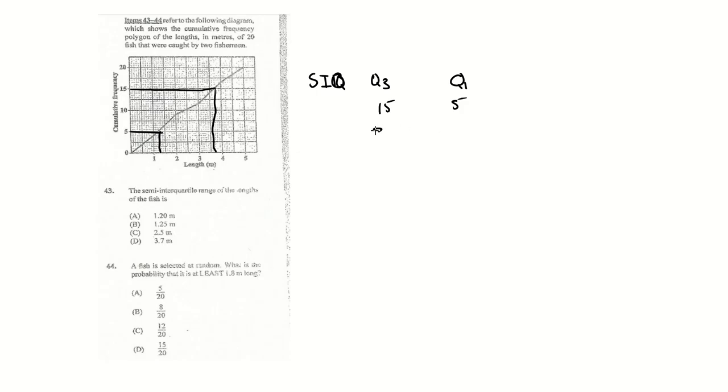This was at 3.7 and this was at 1.2. When you subtract it, you'll get 2.5. So the answer for this is 2.5. The difference between the two.